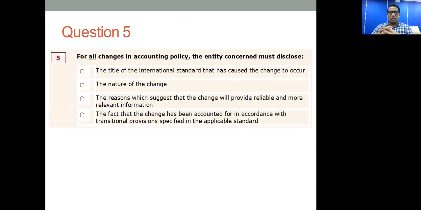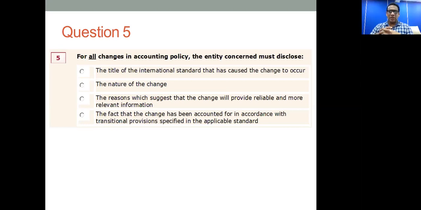Question number 5. For all changes in accounting policy, the entity concerned must disclose. So what are the things it should disclose if there is a change in the accounting policy? The title of the international standard that has caused the change to occur, the nature of the change, the reasons which suggest that the change will provide reliable and relevant information, the fact that the change has been accounted for in accordance with transitional provisions specified in the applicable standard.